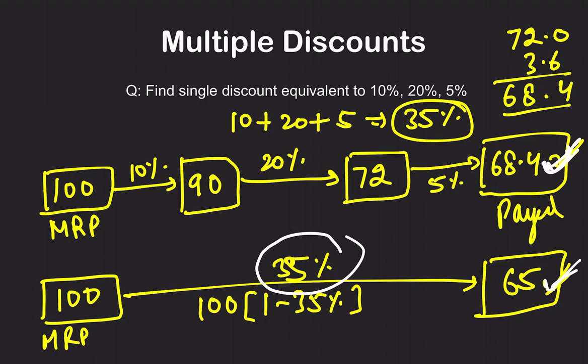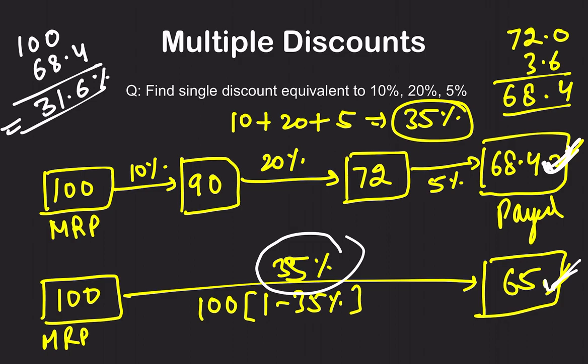Now, if they ask you that there are multiple discounts, 10%, 20% and 5%, what is the actual discount? The actual marked price was 100 rupees. You are getting it for 68.4 rupees. In actuality, you are only getting a 31.6% discount and not the 35%. So this is the actual discount which you are getting. I hope it is clear. I cannot make it simpler, and I'm just making it fast because the things are repeating.